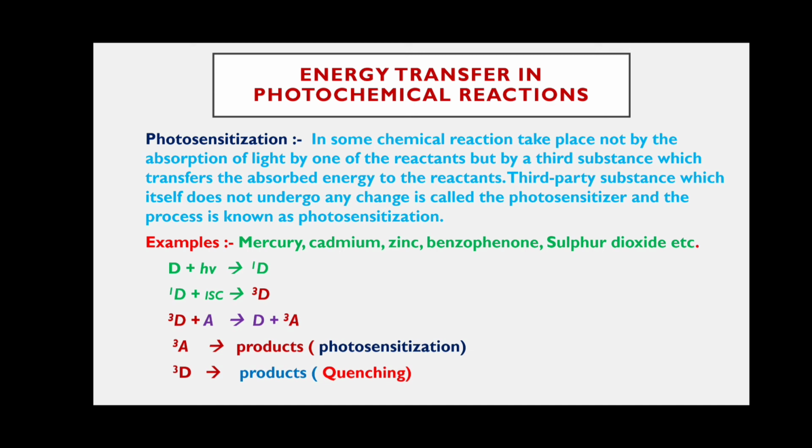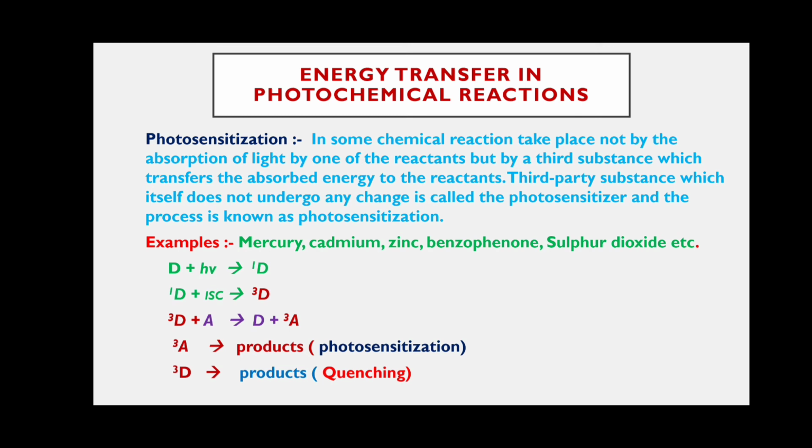That process is called quenching, meaning the third party substances in the triplet excited state give the products. That process is called quenching.